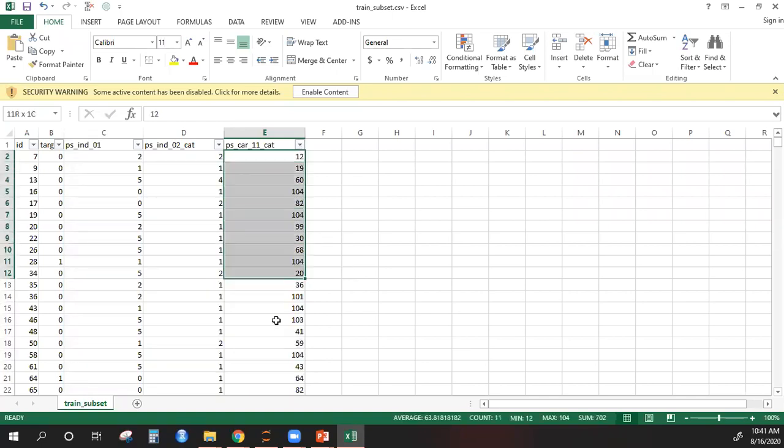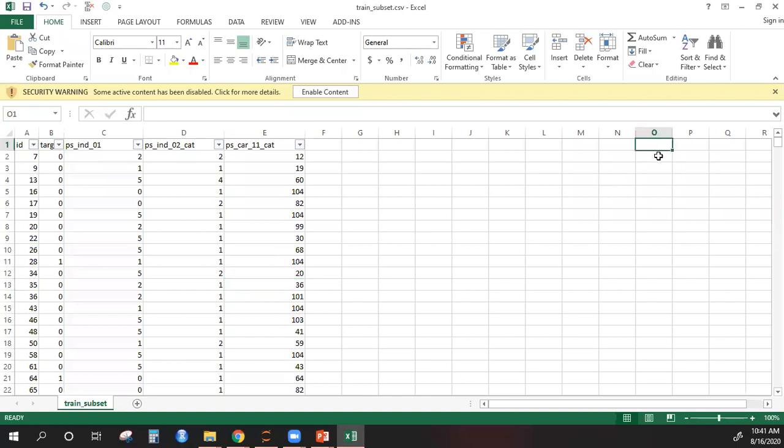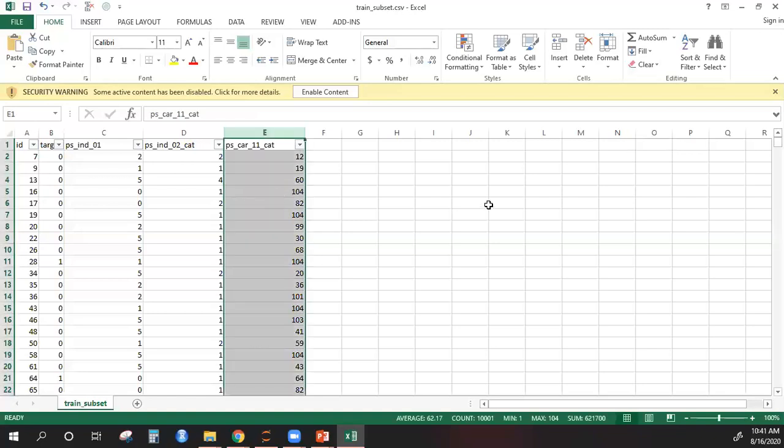Imagine these are city names. So instead of writing the city name, they have given 1, 2, 3, 4. Let's say one represents one city, two represents another city. So you cannot have these strings as they are in a model, right? So we will have to convert them into numbers. So how do we convert them into numbers?